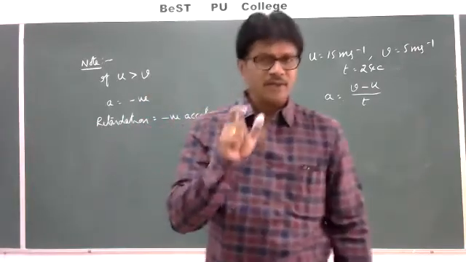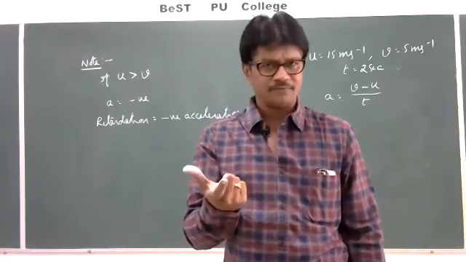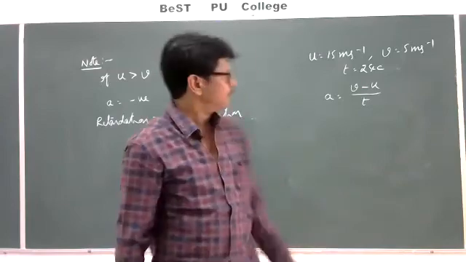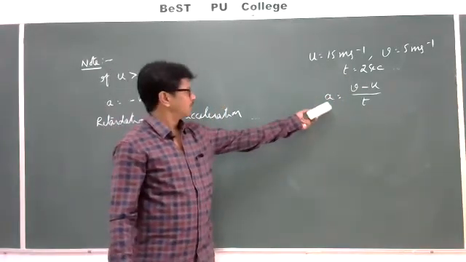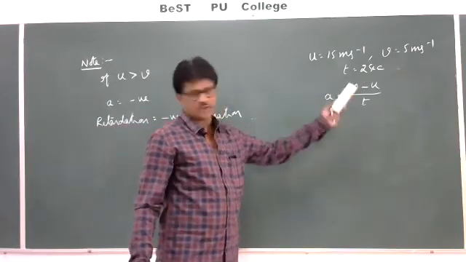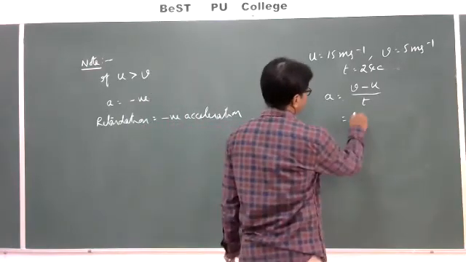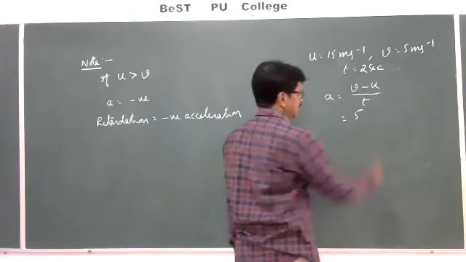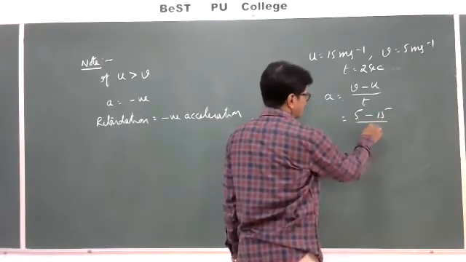What I said, there is no separate formula to find out the retardation. So as usual, we'll go with acceleration only initially. The formula to find acceleration, a is equal to (v minus u) by t. Whereas v is equal to 5, u is equal to 15, t is equal to 2.